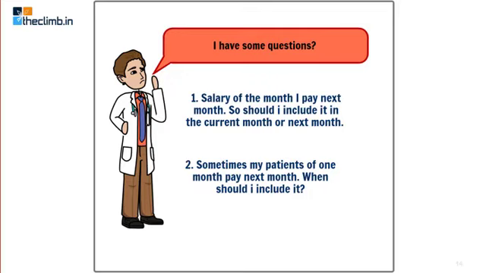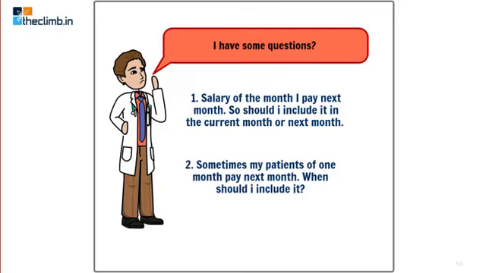Similarly, he also has some patients visiting who don't make the payment immediately. Some of the patients make the payment next month, or when they come next time. Suppose a doctor has treated a patient and the patient is known to him, or for whatsoever reason, the patient requests to make the payment on the next visit, which is next month. So in the next month the patient makes the payment for the previous month's visit as well as the current month's visit.